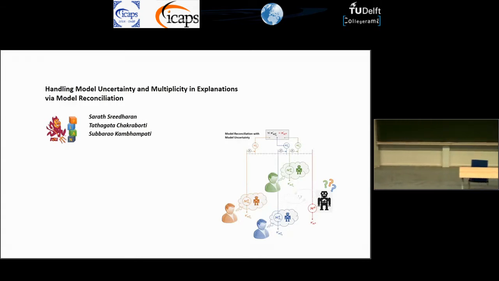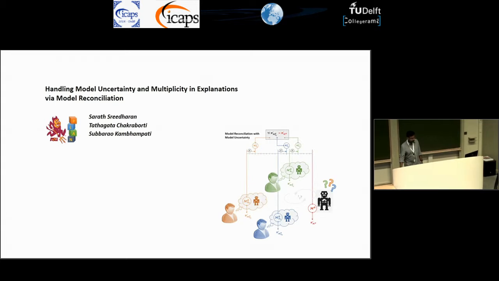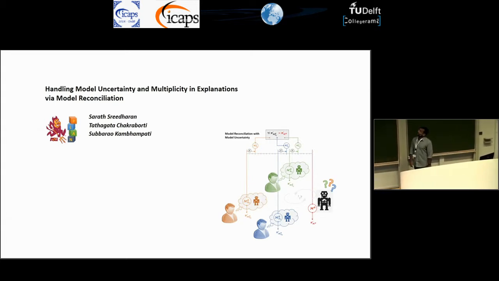Thank you. So like he said, I'm Sarath, and the paper I'll be presenting is called Handling Model Uncertainty and Multiplicity in Explanation via Model Reconciliation. Sorry, it's a mouthful. It's a joint work with Tathagata, who's in the audience, and Rao. This work is in fact an extension of an earlier work we had in defining what we mean by explanation via model reconciliation. That appeared in ICAPS 17.